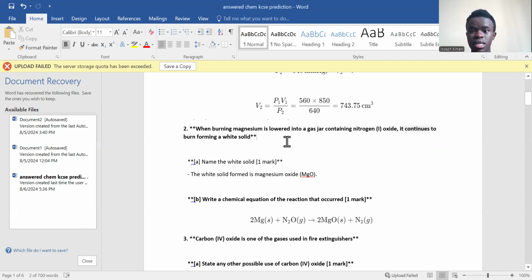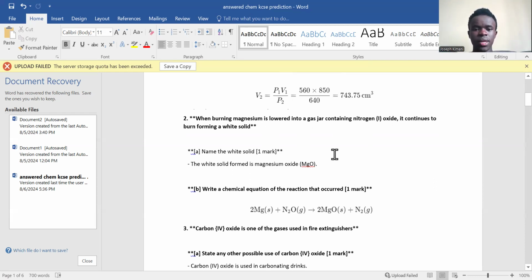Well, you would have expected it to stop burning because there would be no oxygen. But now it has decomposed. It has broken the bonds in the nitrogen oxide to form oxygen. The oxygen supports further burning. So magnesium will react with the oxygen to form magnesium oxide.